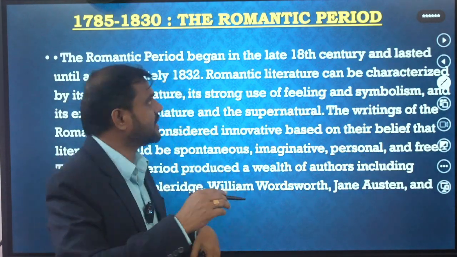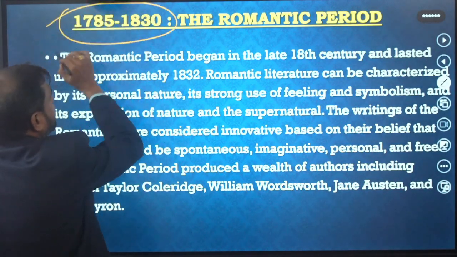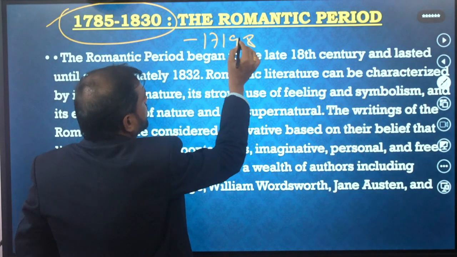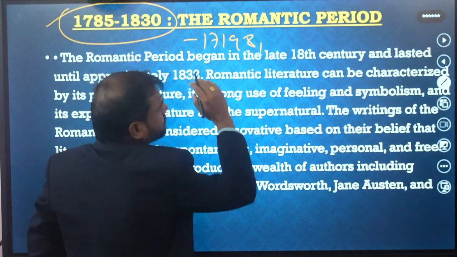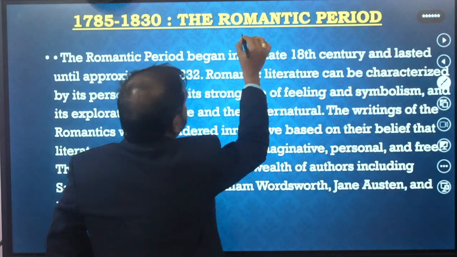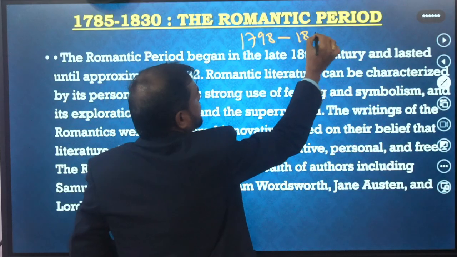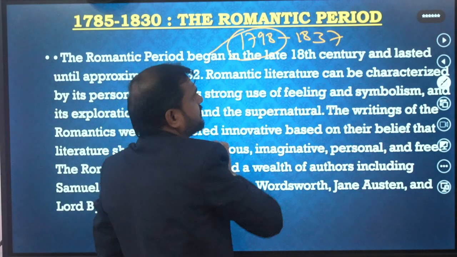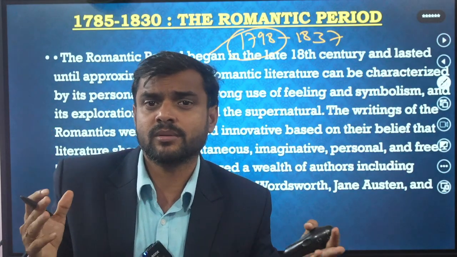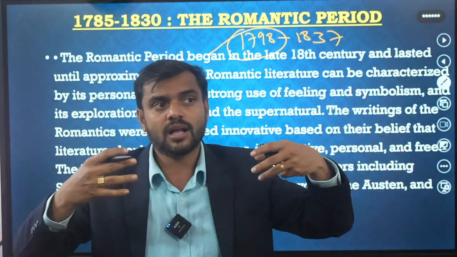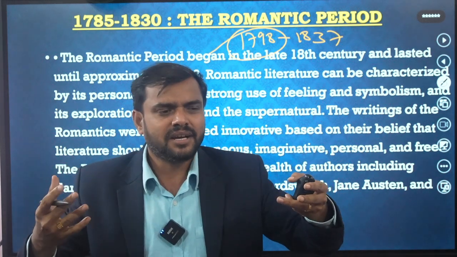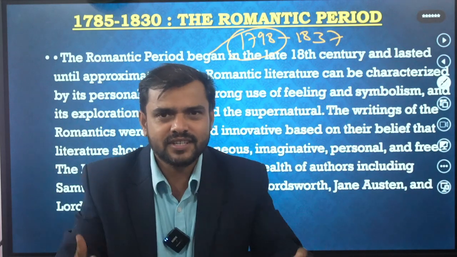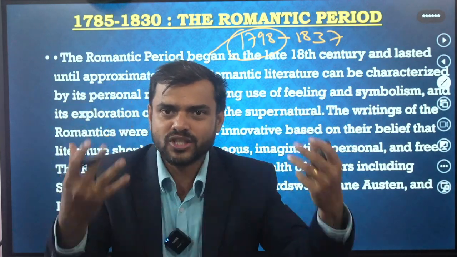After this period, the Romantic period, especially considered from 1798 to 1837, that particular age was started, because in 1798 Lyrical Ballads was published. This is one of the greatest works written by Wordsworth and Coleridge. Though it was all writing, it changed the approach of literature. It changed the system, structure, focus, subjects, and objectives of poetry.